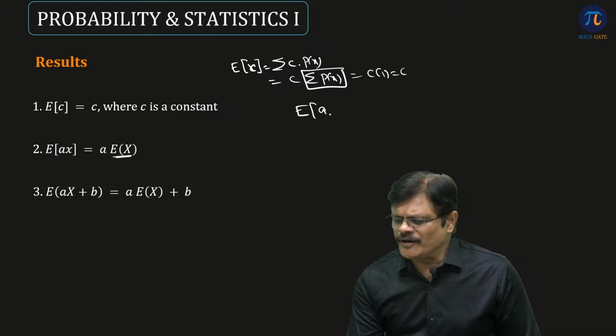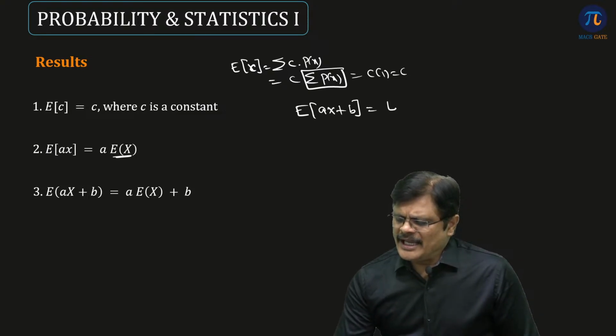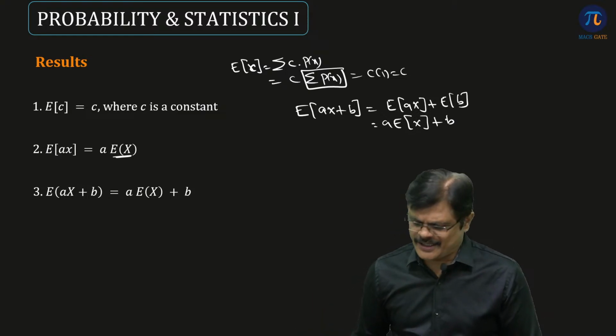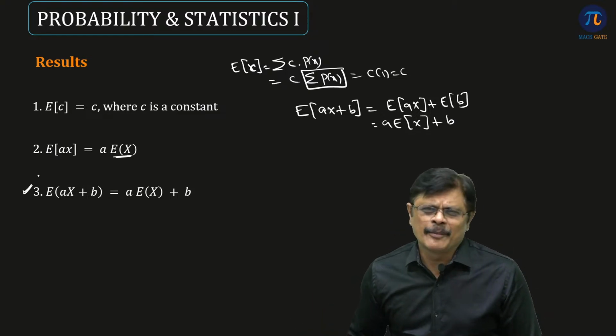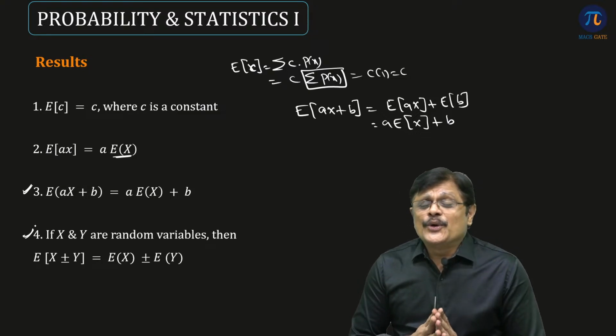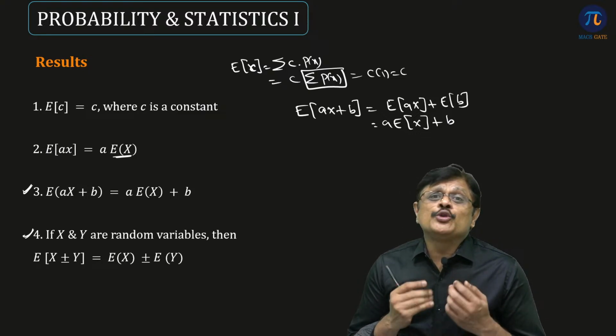Actually, expected value of ax plus b can be written as expected value of ax plus expected value of b, and this is nothing but a into expected value of x, and expected value of a constant is simply the constant. So that is the important result. And it holds when x and y are any two random variables.